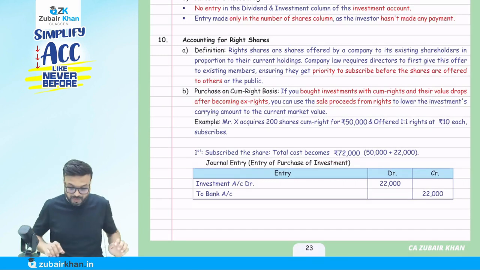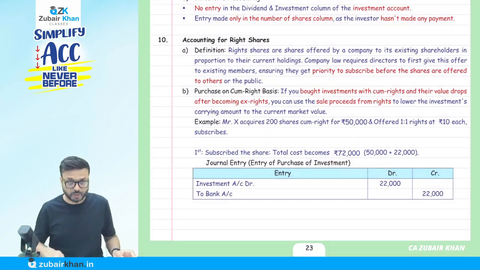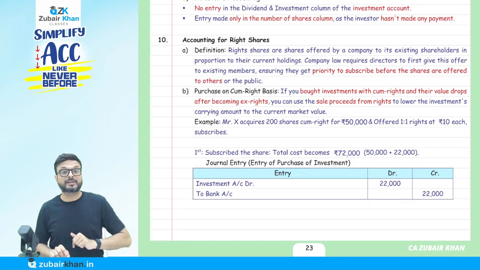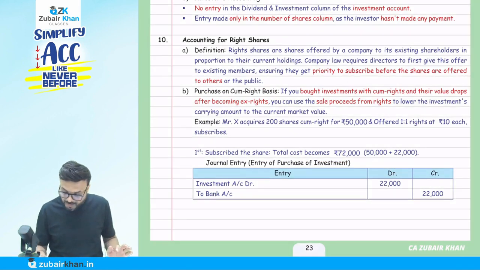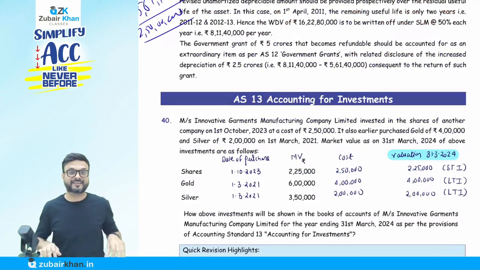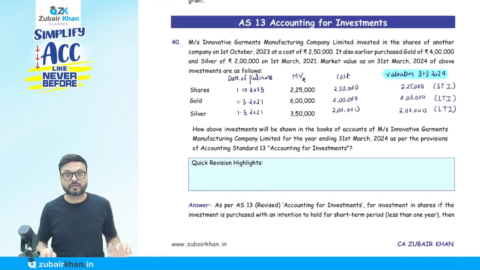But here today we have covered it from the accounting standard point of view, because only 2 types of questions they ask from the accounting standard point of view. First is the reclassification and the valuation one. That's it. Now come to question number 40. What it says, question number 40, a simple question.